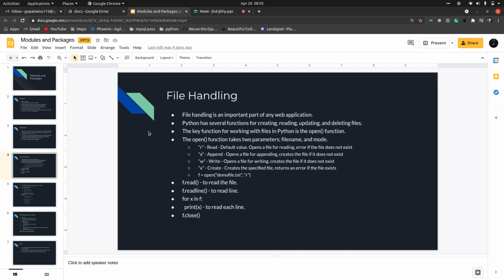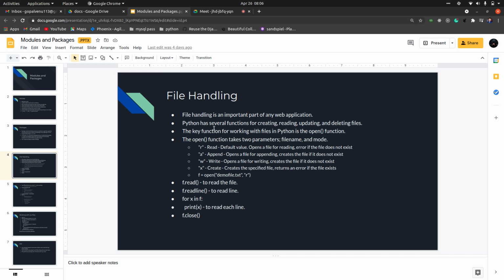So it is also very helpful in data science. As I told you, file handling works with CSV files and Excel files, which is very helpful in data manipulation, right? So Python has several functions to create, read, update and delete files. We'll be discussing all these things.